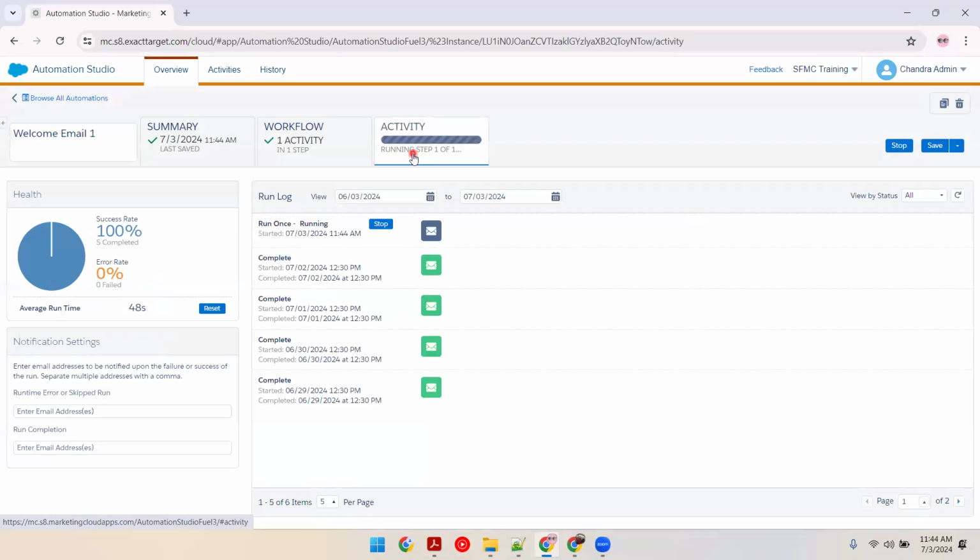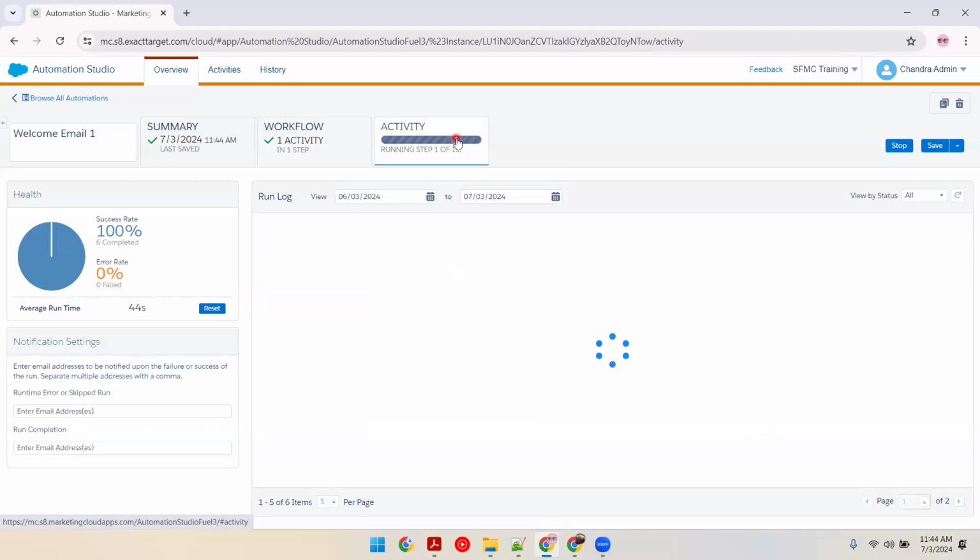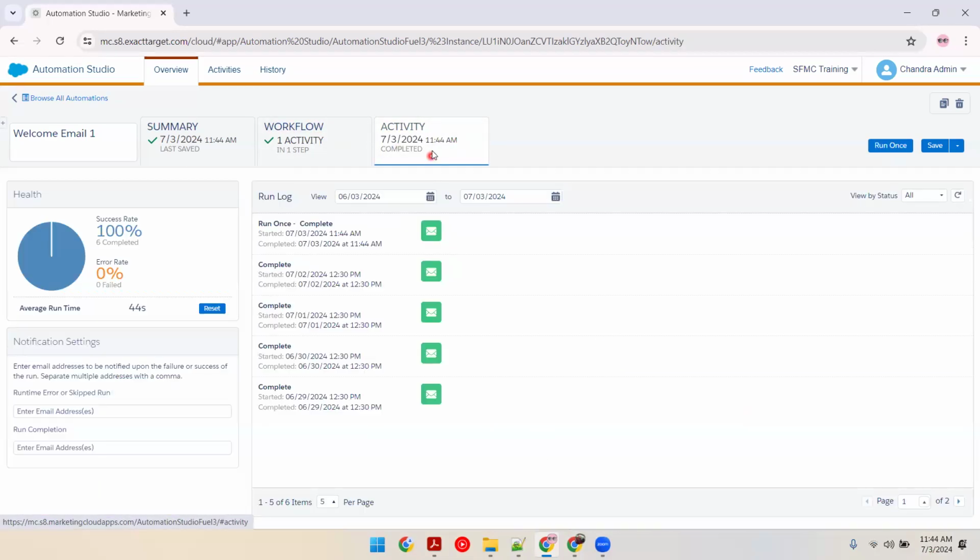And all of them will be receiving the email. There will be 4 people who will be receiving the email. Let's understand the sign up date part. Today is the 3rd, and we are expecting to send it only to those who signed up on the 2nd, 1st, 30th and 29th. That is the reason I manually changed the date. So all of them have received it.